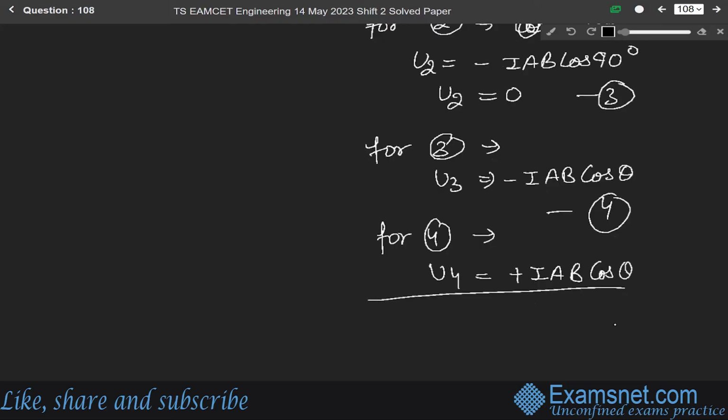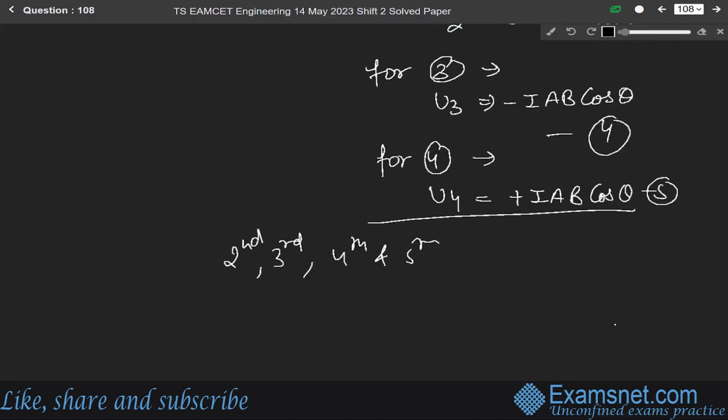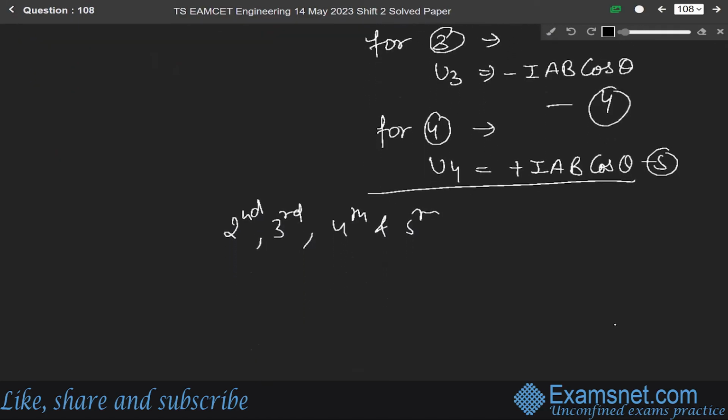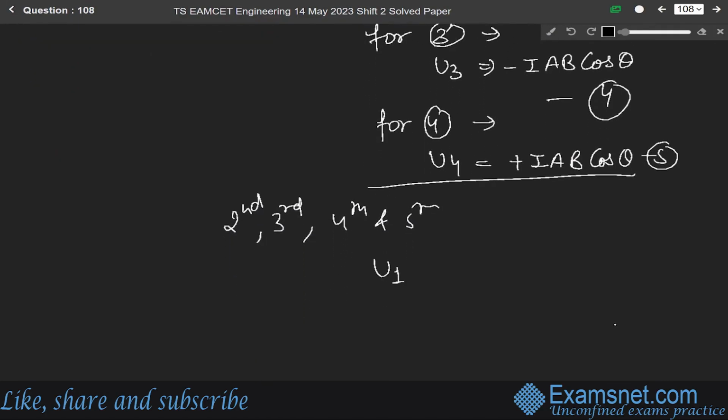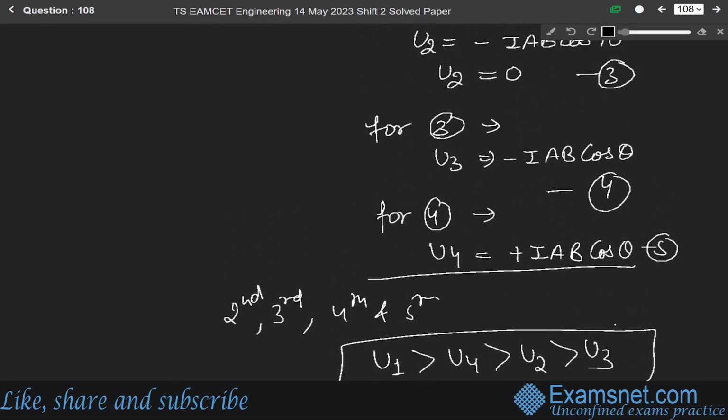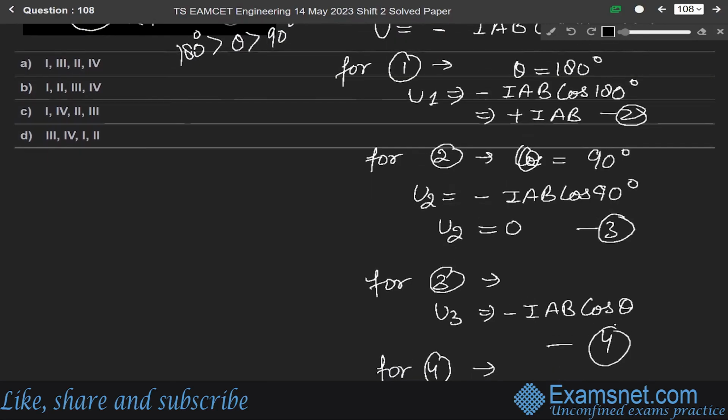So we find that U1 is plus of IAB, U2 is 0, U3 is minus IAB, and U4 is plus of IAB cos theta. So U1 is greater than U4, which is greater than U2, which is greater than U3. So the correct sequence is option C, that is 1, 4, second, and third.